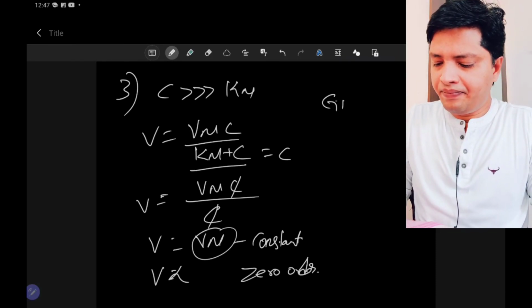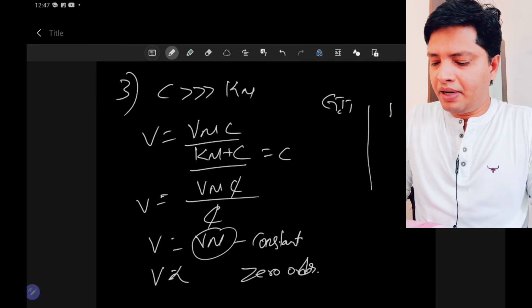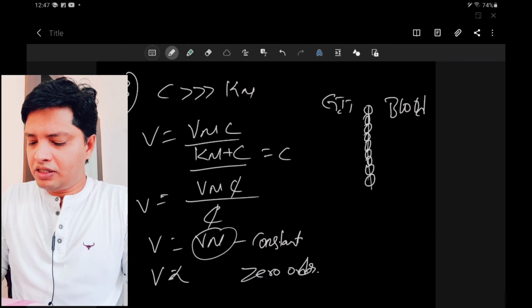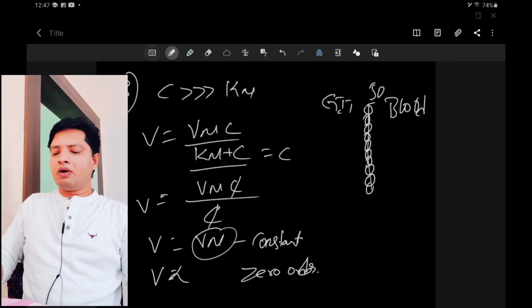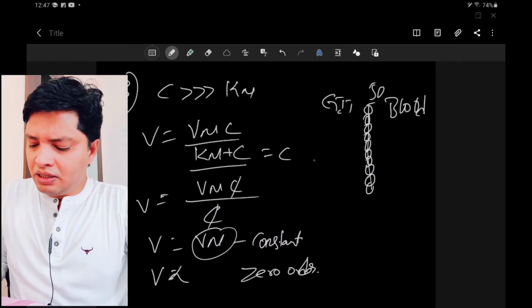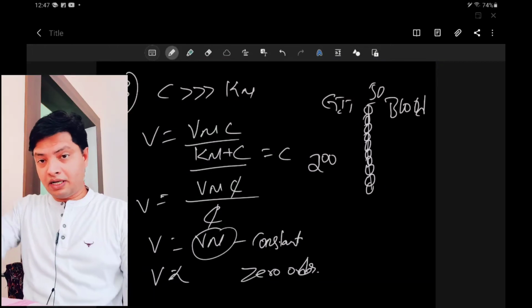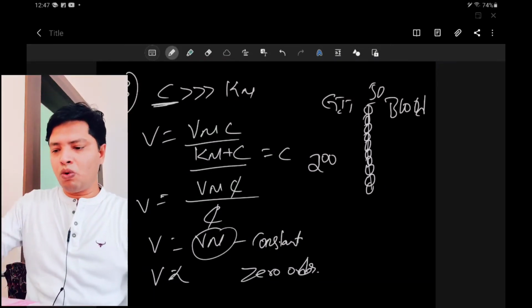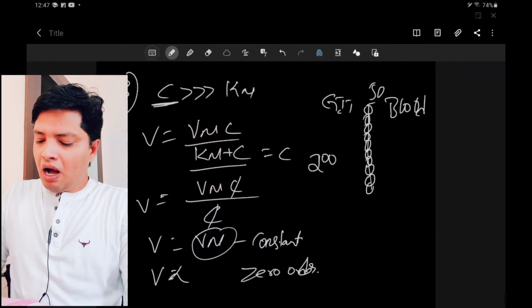Let us say we have the GIT lining, then blood here, and we have carrier mediated systems that we assume are 50 in number. If I increase the drug concentration to 100, or let us say 200 molecules, initially we start with 10-20 and now reach 200 because the concentration of drug is much more. What happens?